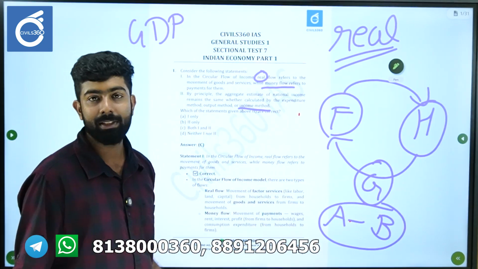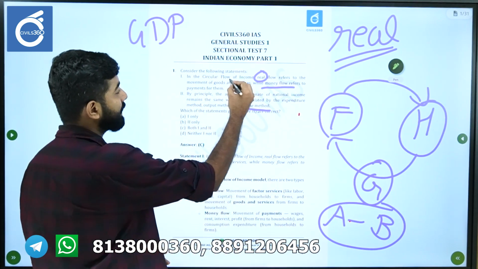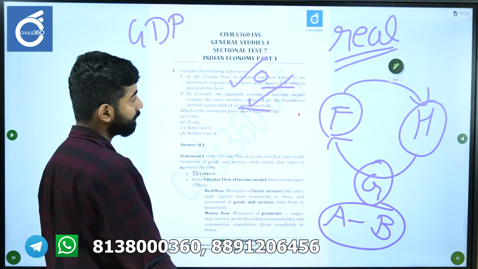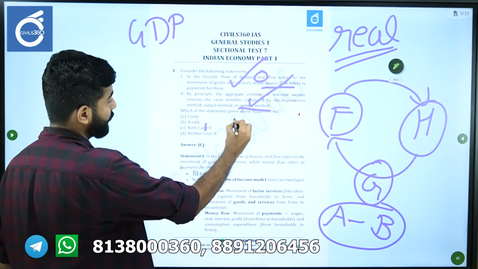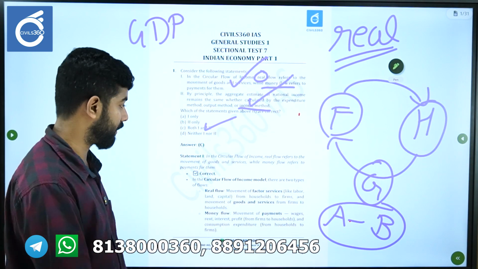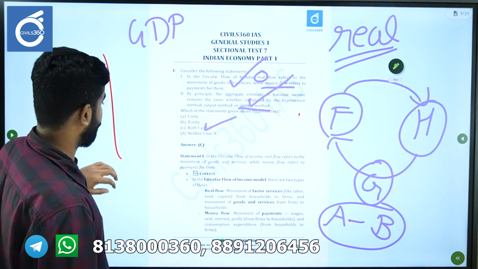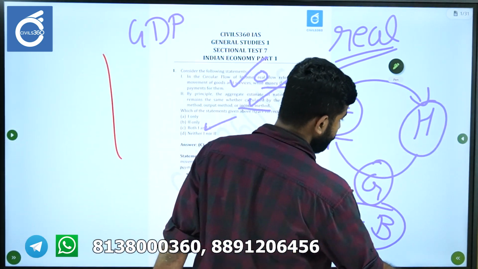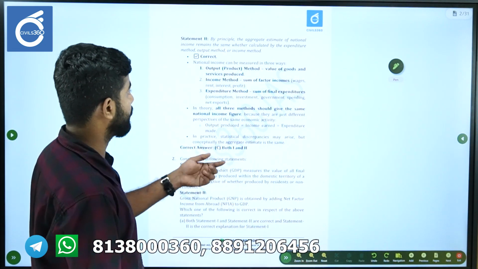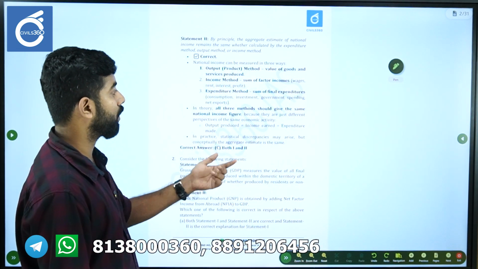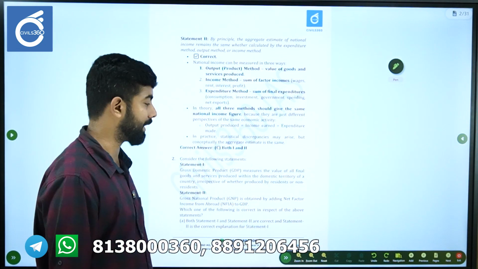I hope this question is clear. Both these statements are correct, so option C will be the answer. That is given here, they are all the same. I hope the concept is clear.